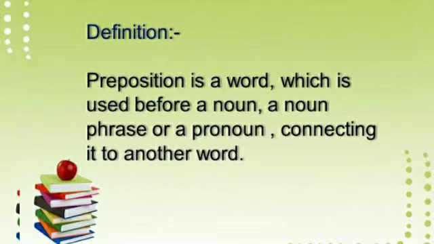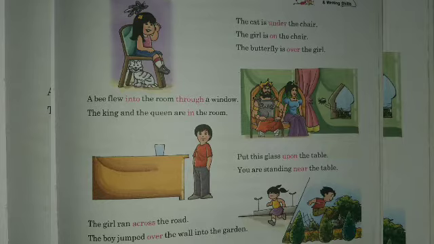Now we will discuss some examples of prepositions in the next picture. Let's see. First: the cat is under the chair. The girl is on the chair. The butterfly is over the girl. All the pink words in these sentences are prepositions: under, on, over.